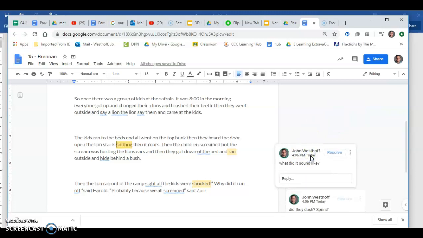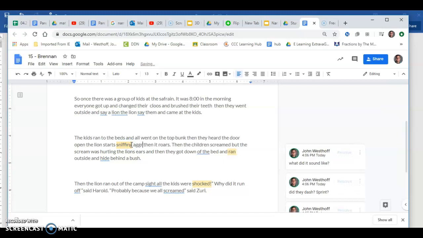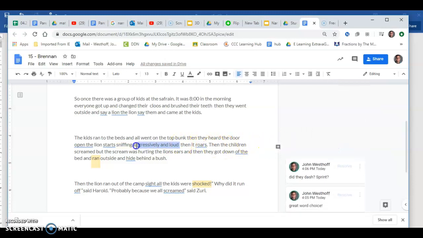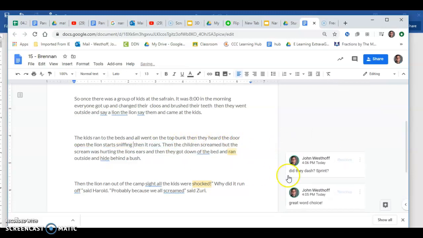This one, when I click on it, what did it sound like? The kids ran to the beds and all went on the top bunk when they heard the door open, and the lion starts sniffing aggressively and loud. Then it roars. Oops, I spelled aggressively wrong. Did Brennan fix this? Yeah, he did. So he's going to click resolve. I'm going to erase that quick because that was just pretend.